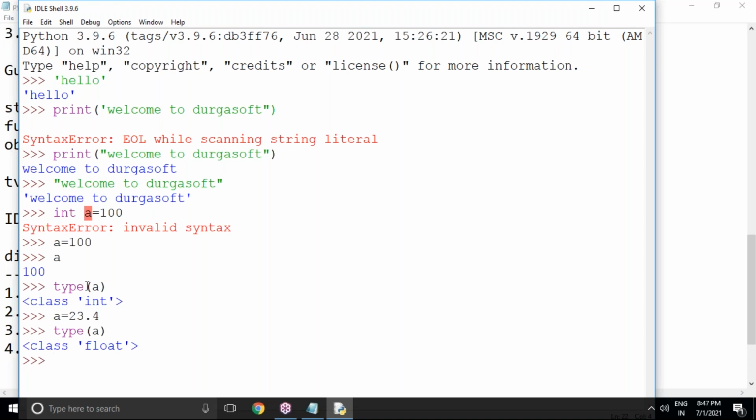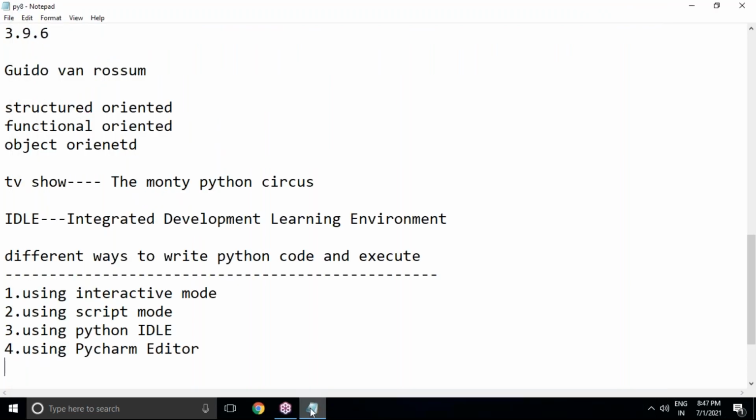Okay. So this is what the interactive shell or interactive window actually is. This is one way to write Python code and execute. This is the way to do this. Let's close it. Then there is one more way, sir.